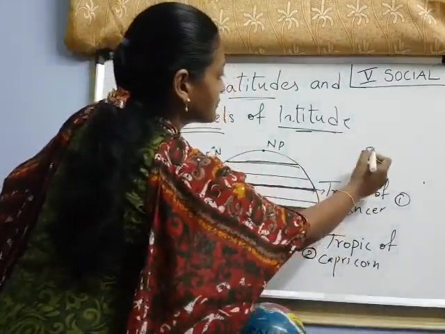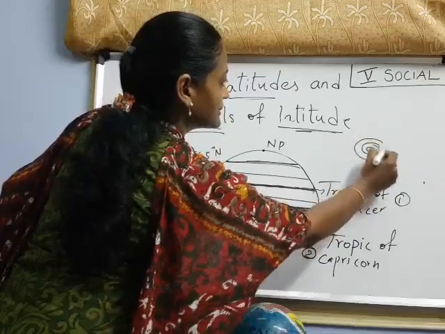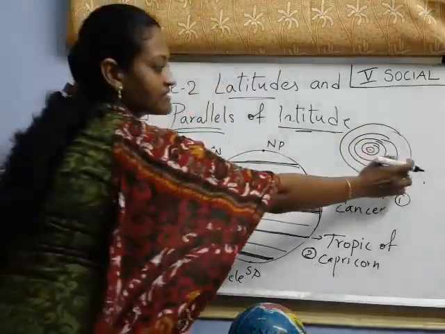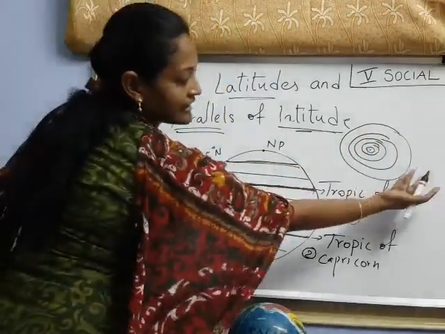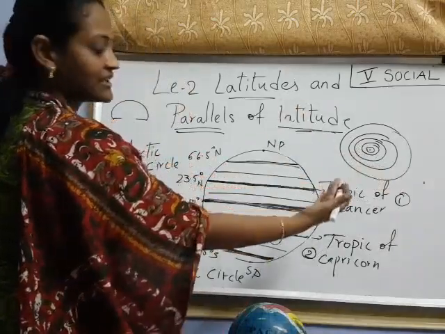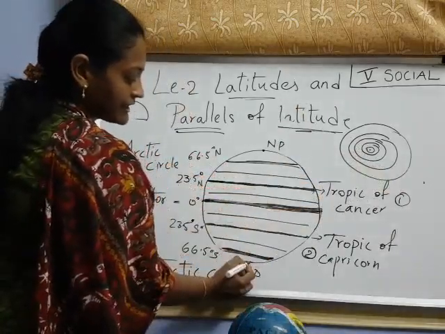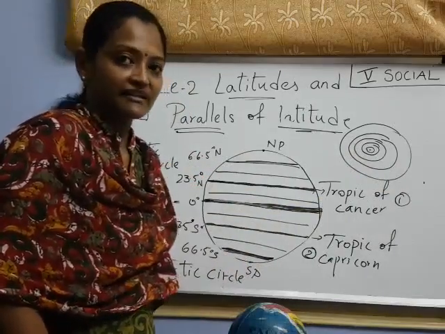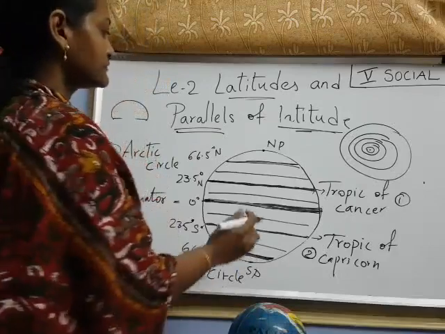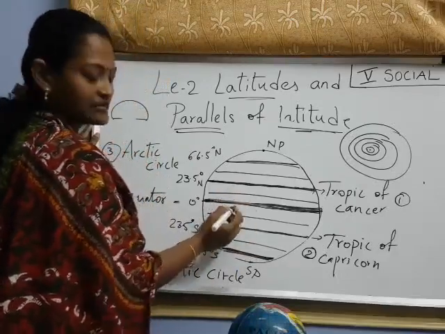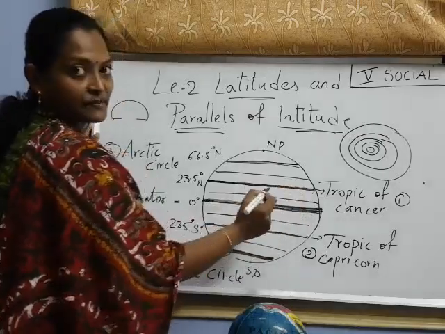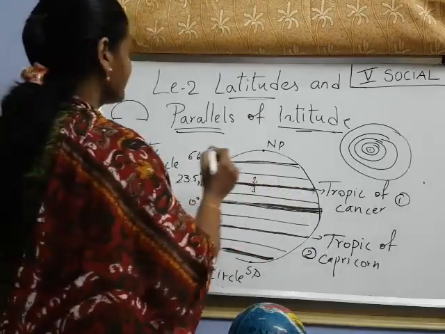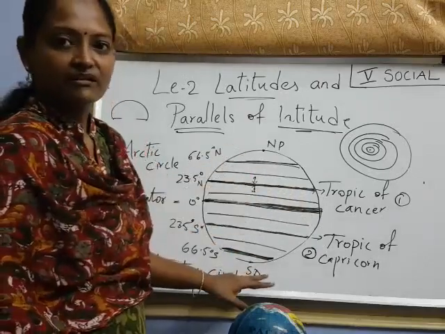If you see from the top, here is the North Pole, suppose. Like these circles if you are seeing from above. Have you understood now? So the biggest circle is the equator, and like that only on the back side. That means it is going down like a dot. So all parallels are circles. Also see here the distance between these two parallels. This is one parallel and this one is another parallel. The distance between the two parallels is always the same. Have you understood these important lines?